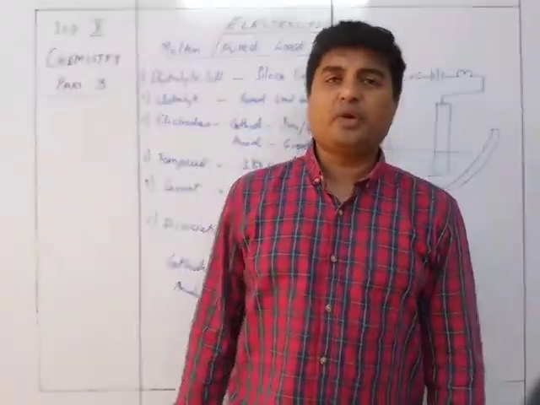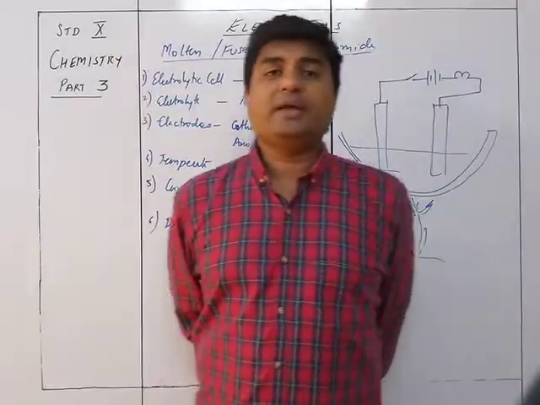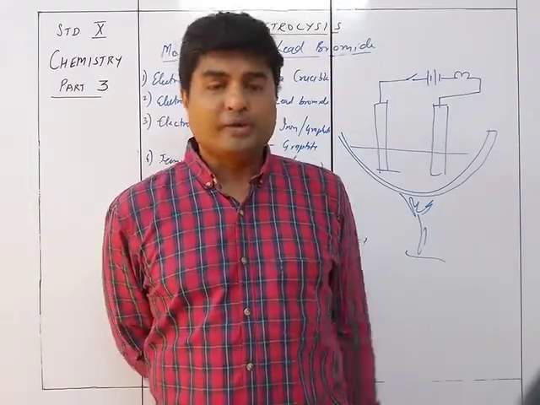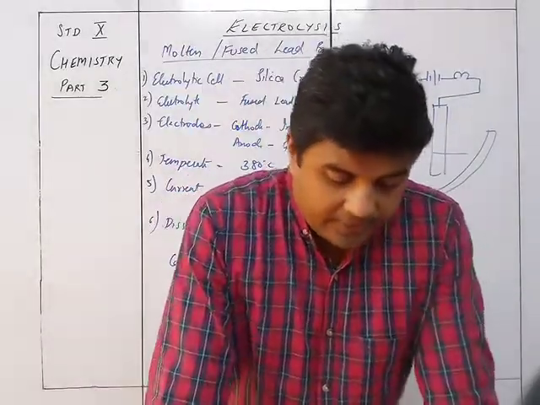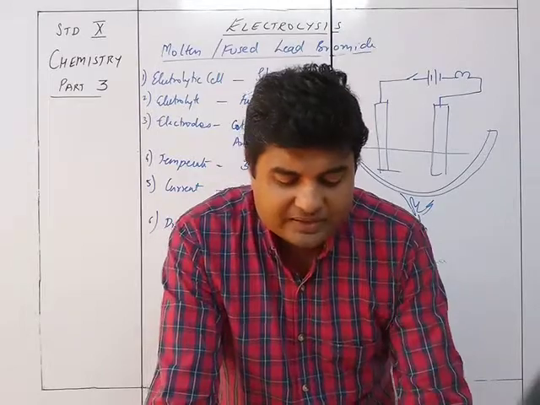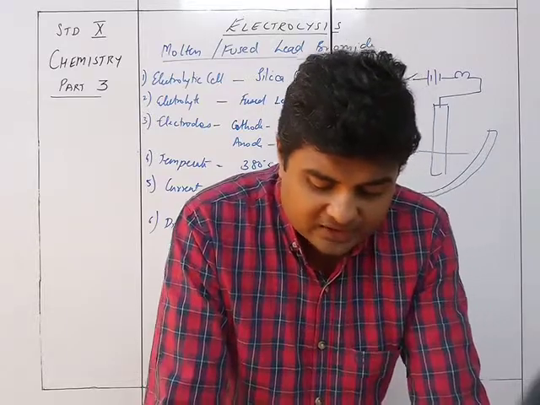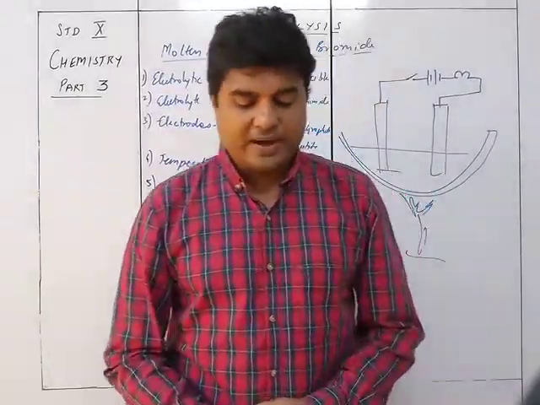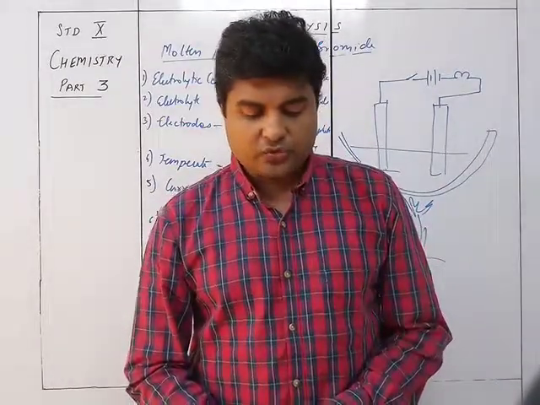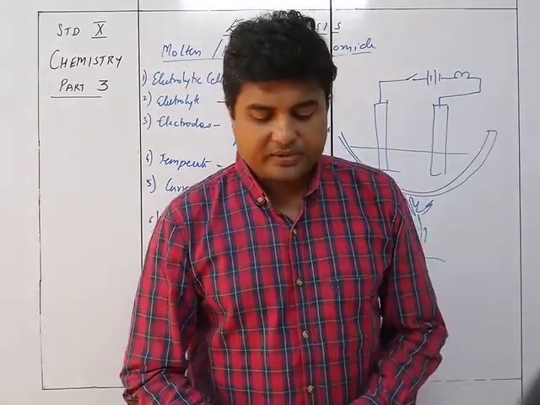So that's why we know that the lead bromide is not going to allow the electricity to pass through it in a solid state, so we are taking the molten state, and hence we are taking the electrolyte as molten lead bromide. The metallic lead ions are discharged at the cathode as lead metal, and bromine is liberated at the anode. The cathode is an electron donor, and metallic lead ions need electrons to discharge at the cathode as neutral lead atoms or metallic lead. Hence the lead ions gain electrons to form metallic lead atoms. The lead atoms are then deposited as a silvery grey deposit around the cathode.